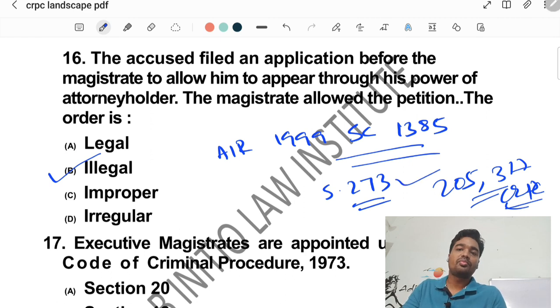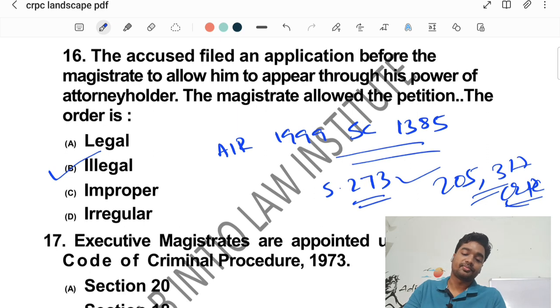So an accused cannot be represented by a power of attorney holder. So as per this T.C. Mathai case, which is AIR 1999 Supreme Court 1385, it is actually held that such an order is illegal. You can refer to that case law to get a clear idea about this topic.